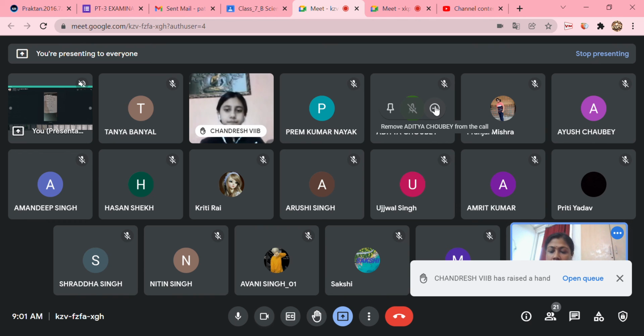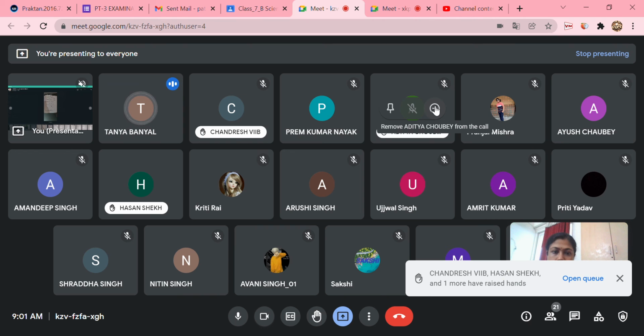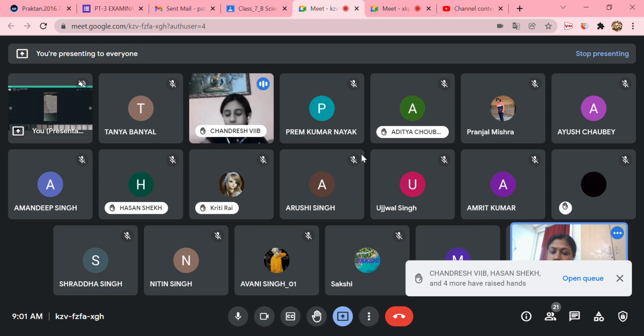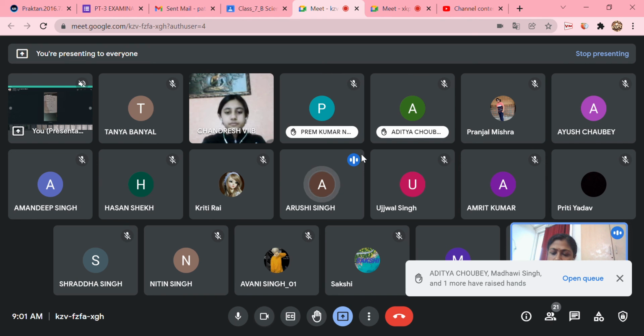Next one, Tanya. If Bhujo covers a certain distance in 1 hour and Paheli covers the same distance in 2 hours, who travels at a higher speed? Chandresh: Bhujo travels at the higher speed because both of them cover the same distance, but Bhujo takes less time and Paheli takes more time. Okay, clear to everyone? Yes, it is the answer. Okay, very good. Next.